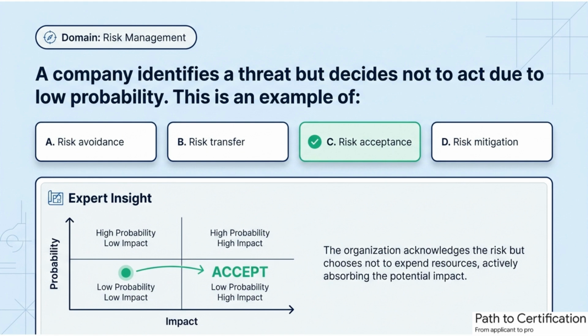Not every risk requires action. Some require informed tolerance. When a company identifies a threat but chooses not to act due to low probability, this represents risk acceptance. Risk acceptance occurs when the cost of mitigation outweighs the potential impact or likelihood of occurrence. Low probability, low impact risks are typically monitored rather than actively controlled. Understanding when to accept risk ensures resources are used wisely.